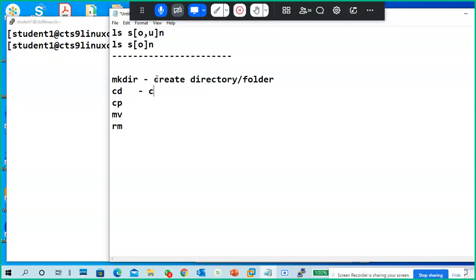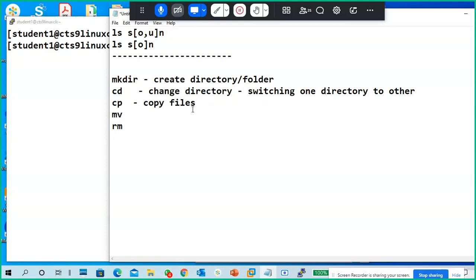This is cd, change directory. Change directory means going inside a directory or coming out of that directory. It does not mean you are changing some directory. You are switching from one directory to another directory. This is cp, used to copy files usually.